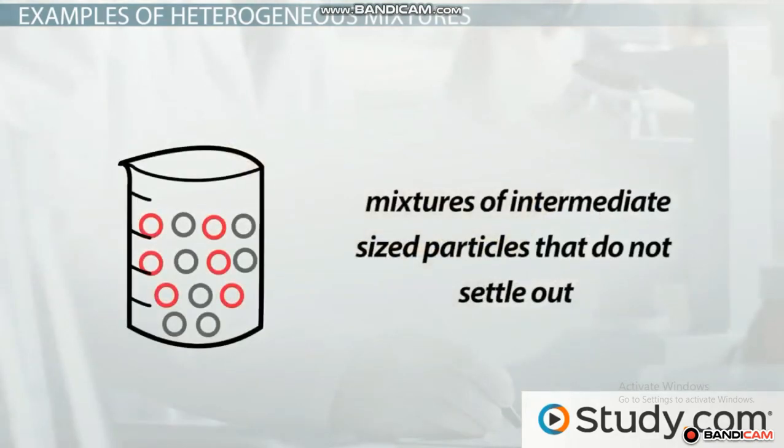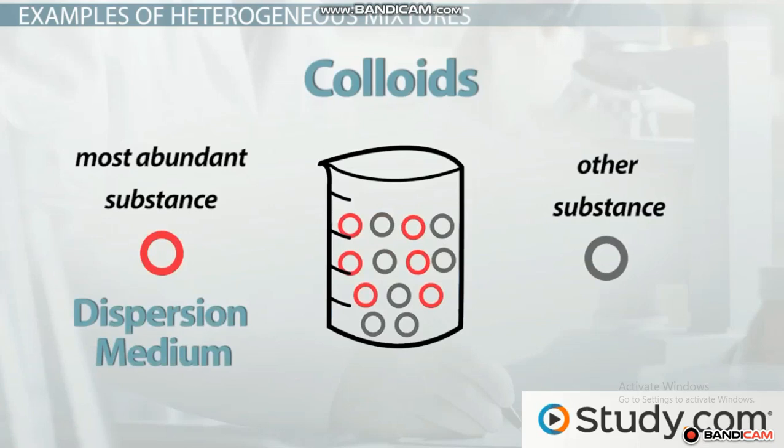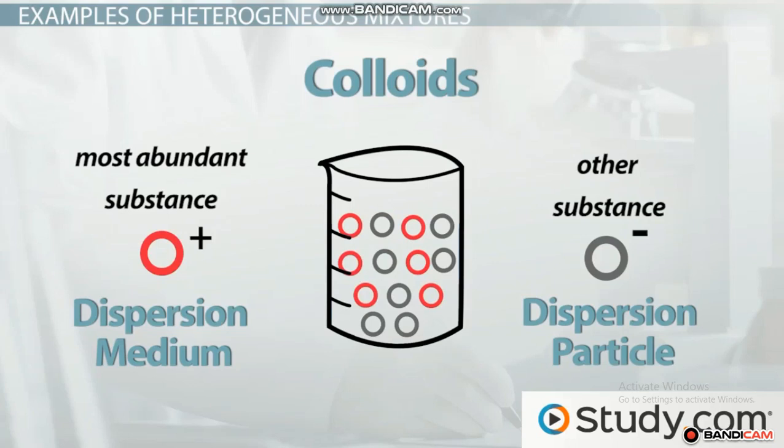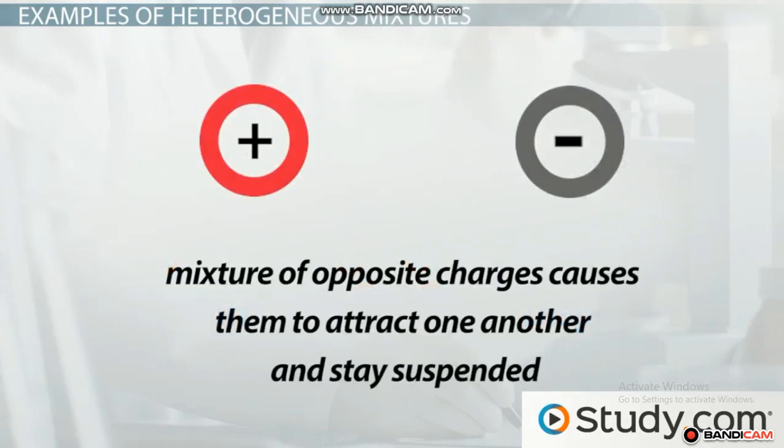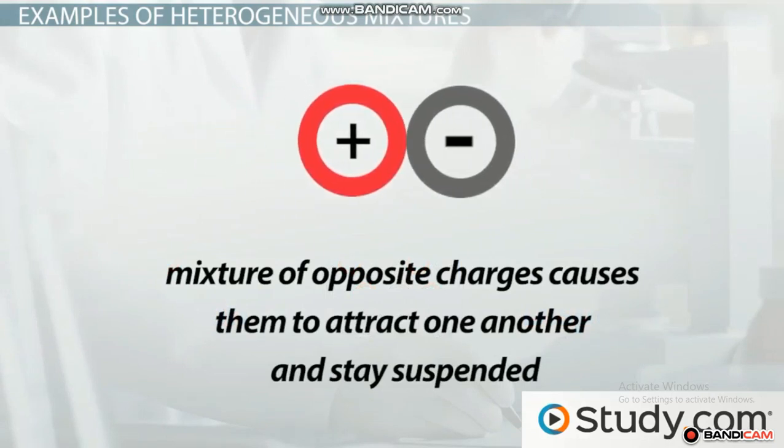Heterogeneous mixtures of intermediate-sized particles that do not settle out are known as colloids. The most abundant substance in a colloid is known as the dispersion medium. The other substance is known as the dispersion particle. The particles of a colloid are prevented from settling out because they are charged. The particles that make up the dispersion medium have an opposite charge of the dispersion particles in the mixture. This mixture of opposite charges causes them to attract one another and stay suspended. This keeps the particles from settling out over time.